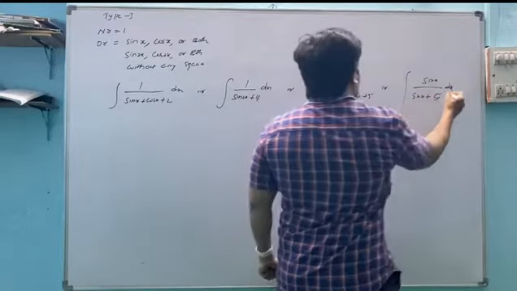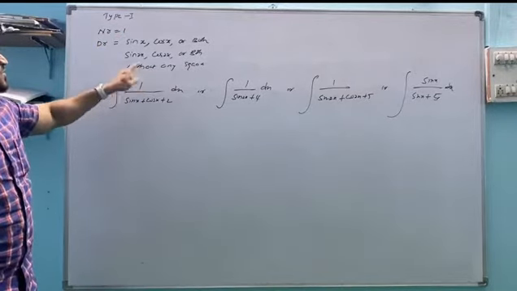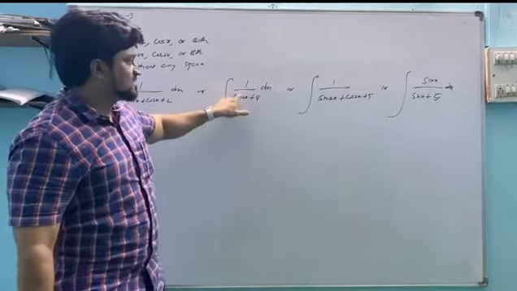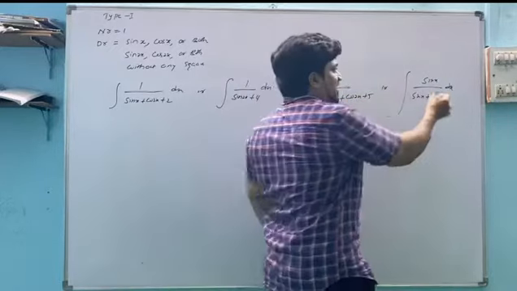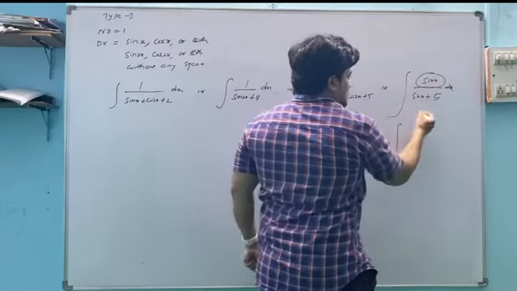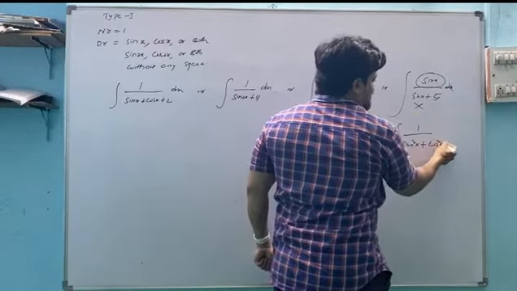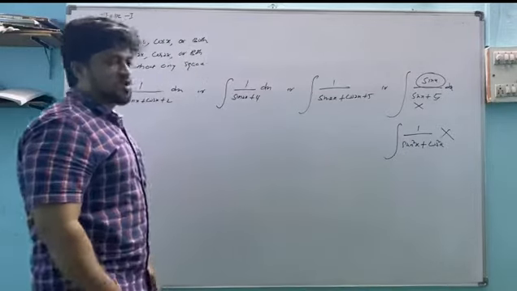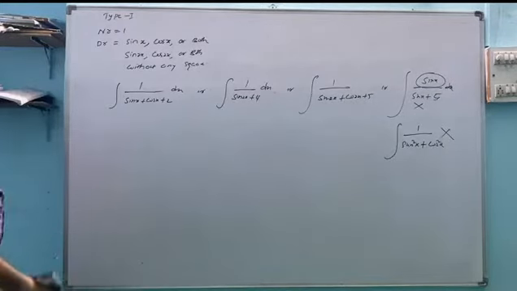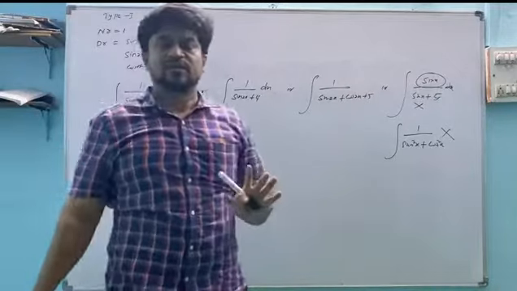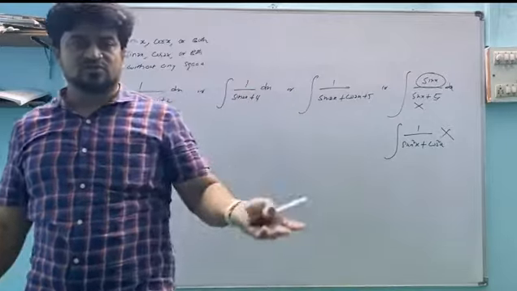See, in all these cases, what is it? The numerator is 1, and the denominator has sin and cos and a constant 2. So this is type 1. This is also type 1 because the numerator is 1 and the denominator has sin and cos terms. But this is not type 1 because we find the numerator is sin x. Suppose we have 1 by sin square x plus cos square x. This also does not belong to type 1. Type 1 means the numerator should be 1 and the denominator should be a sin term, cos term, or both terms, with or without a constant.